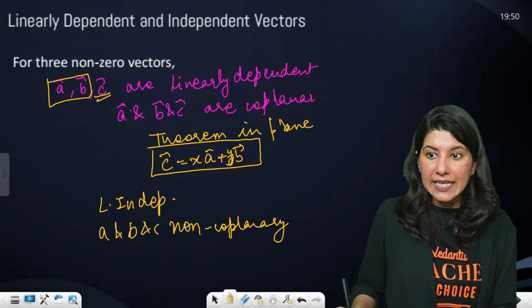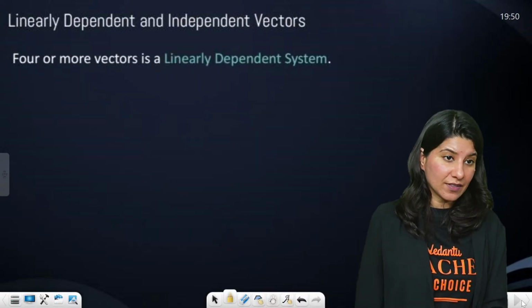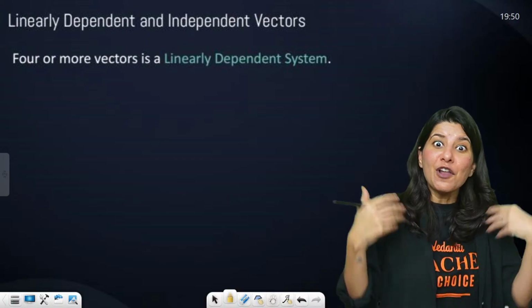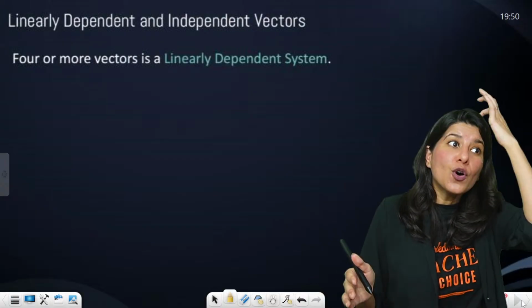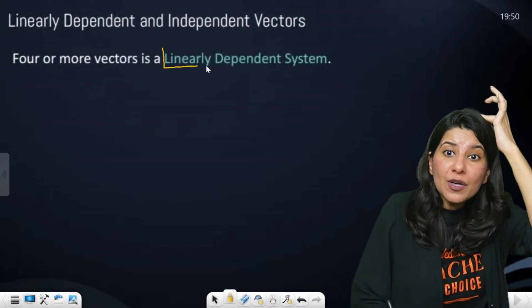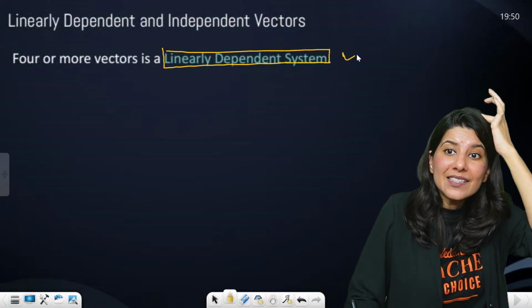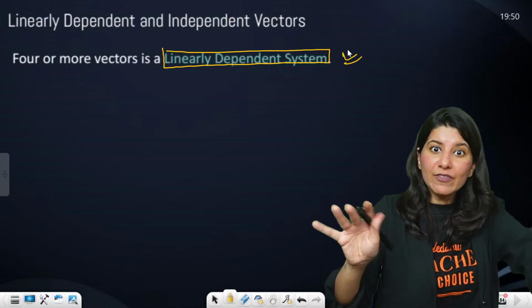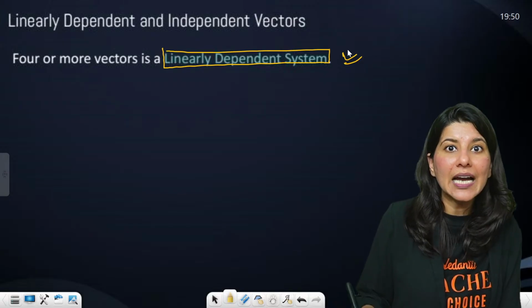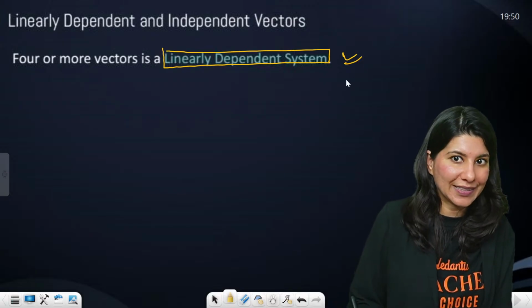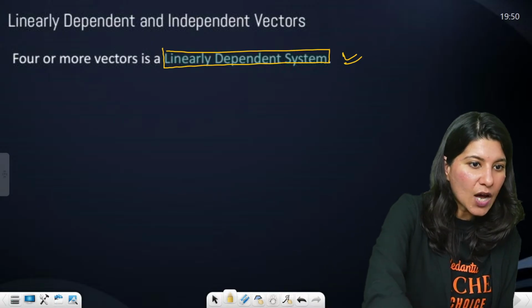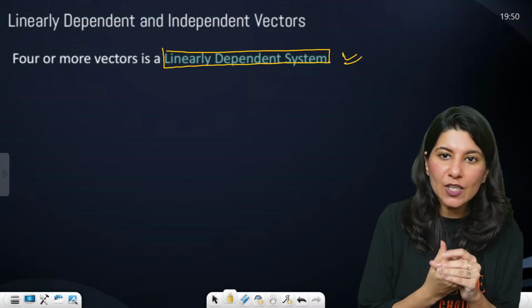Non-coplanar. Now, what about four vectors? Gradually we are increasing: 2 vectors, 3 vectors, 4 vectors. Now, 4 or more vectors will always form a linearly dependent system. So four or more, like five vectors, definitely they will be linearly dependent. It can't happen that they are not linearly dependent.